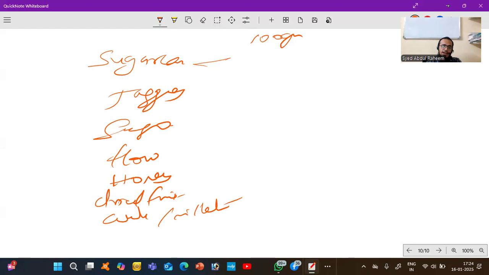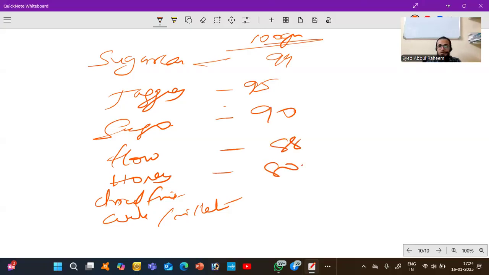Sugar cane has 99 grams in 100 grams. Jaggery, 95. Sago, 90. Flour, 88. In honey, 80, so you will get 80% carbohydrates. Dried fruit, 77 grams. Millets, 65 to 80.